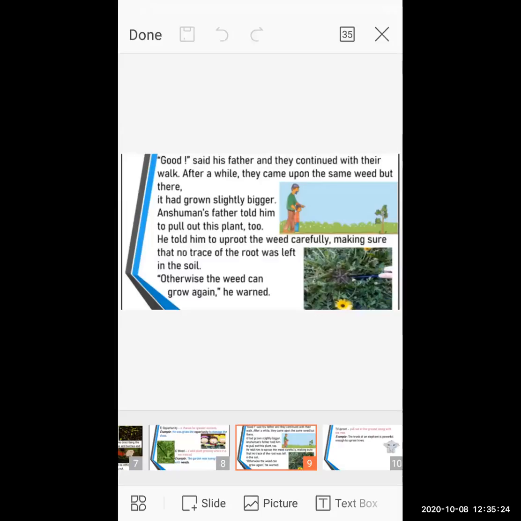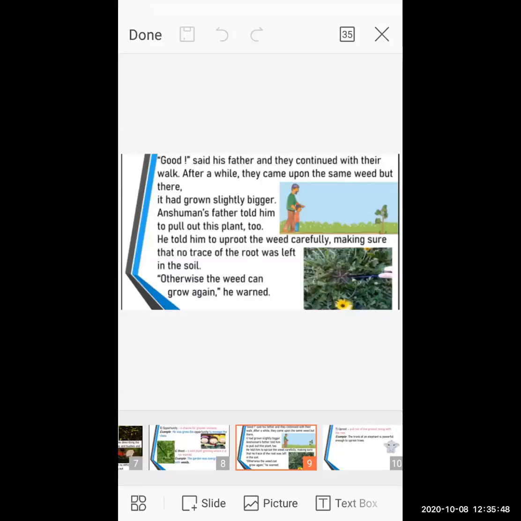Okay, so again Anshuman's father told him to pull out this plant. Now you people may have a question also: if Anshuman removed the seedling, how could the plant grow? Because the seedling should not be removed fully.